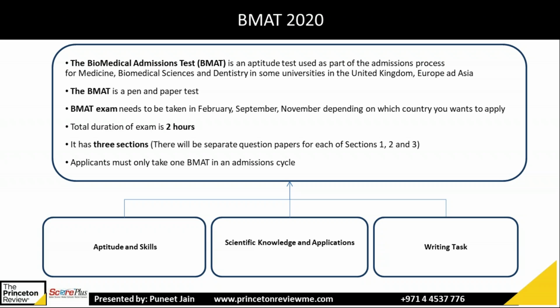So you have 3 sections. The first section, aptitude and skills. Second section, scientific knowledge and application. And the third is writing tasks. So let's go over each section one by one.